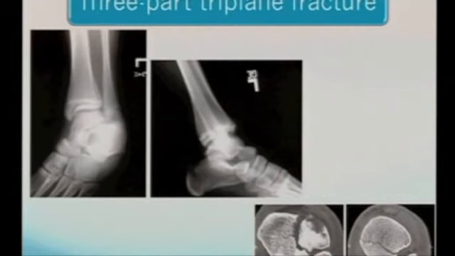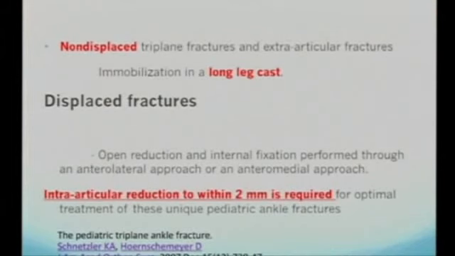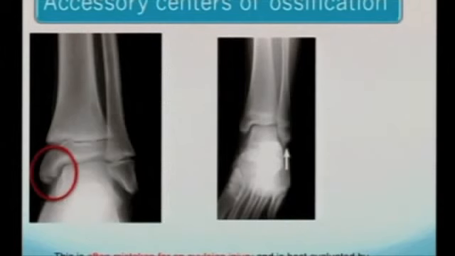So it's very important in these cases. The CT scan will help in knowing the fracture fragments and in management. Most non-displaced fractures, even triplanar fractures, can be managed with a long leg cast for 8 weeks. Now, for displaced fractures, if it is intra-articular, reduction to within 2 mm is required. If it is more than that, then we need an open reduction.